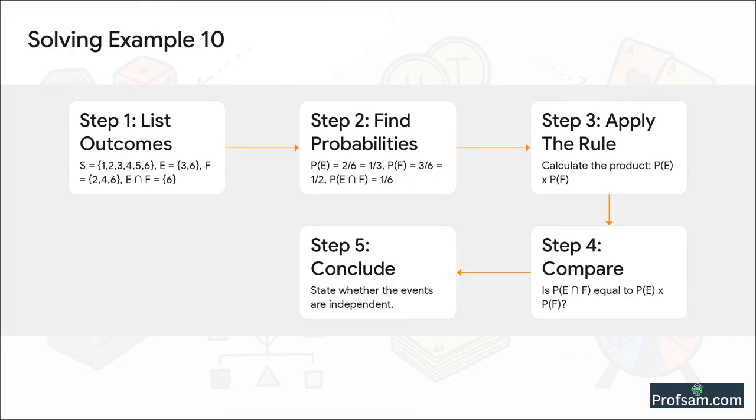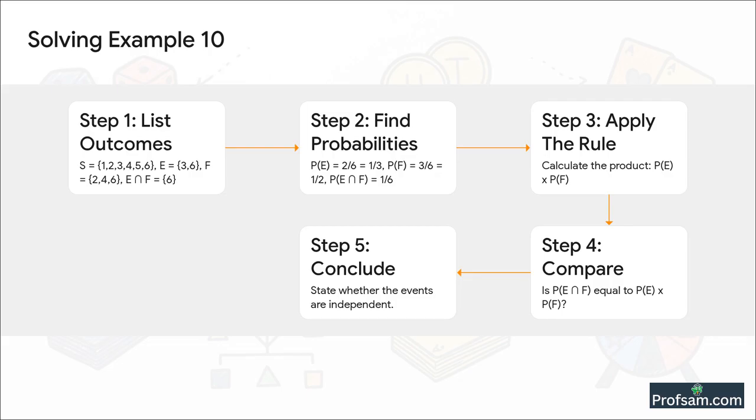All right, let's break this down. First, step 1. The total possible outcomes, our sample space S, is 1, 2, 3, 4, 5, 6. Now for event E, a multiple of 3, we have 3, 6. For event F, an even number, we get 2, 4, 6. So what's common between them? What's the intersection? Just the number 6, right? So E intersection F is 6. Now for step 2, let's find the probabilities.